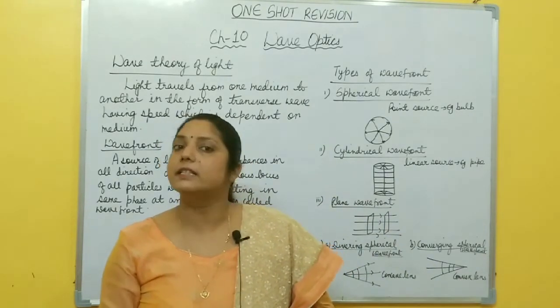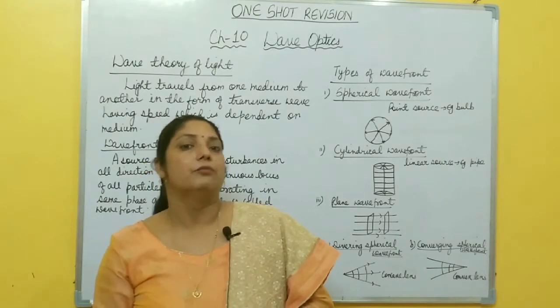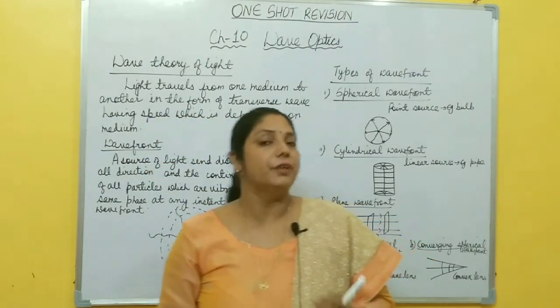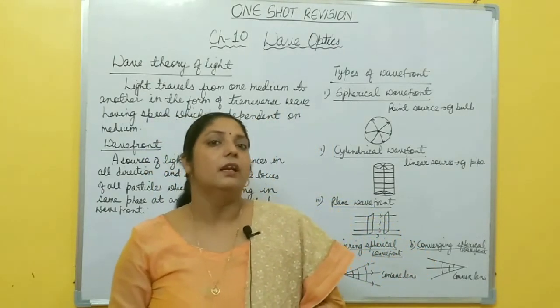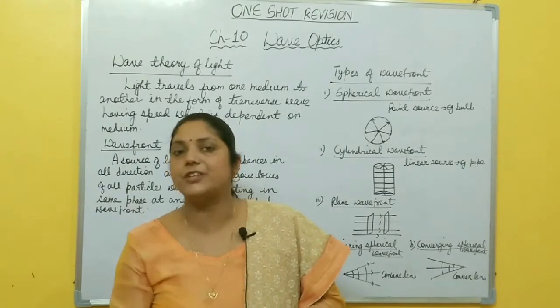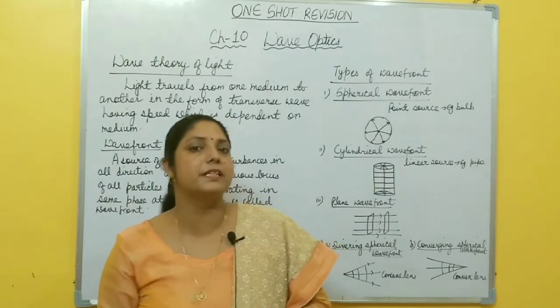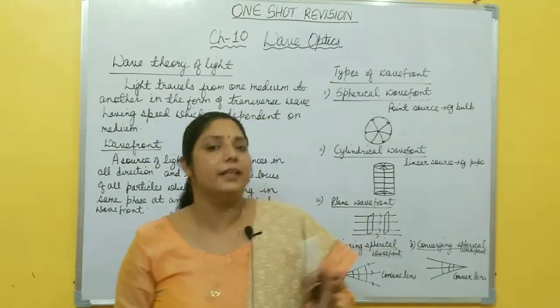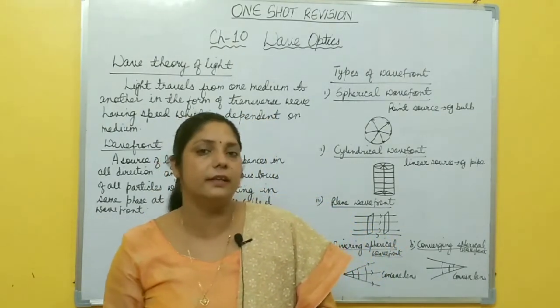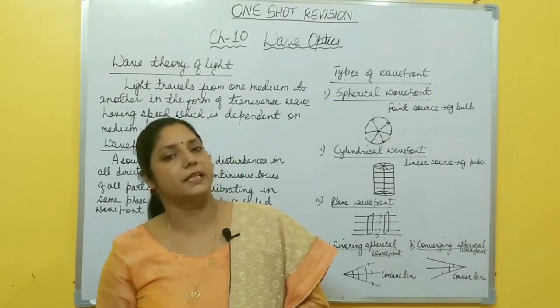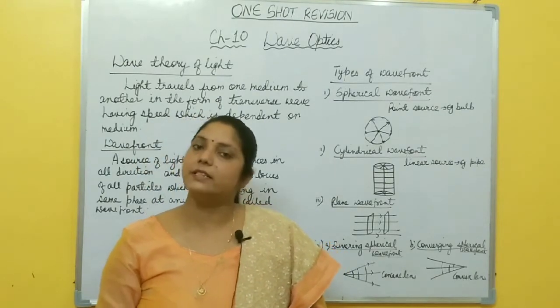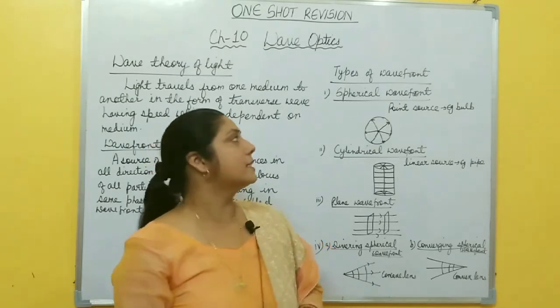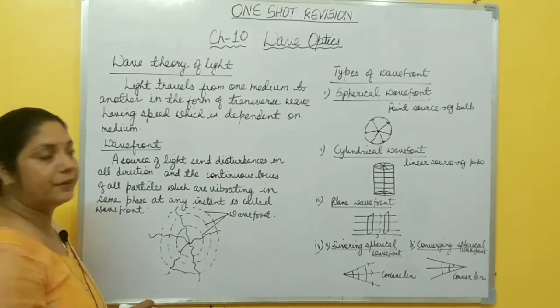But still there are some important topics like wavefront, wave theory of light, Huygens principle, proof of laws of reflection and refraction using Huygens principle, then interference, Young's double slit experiment, after that diffraction due to a single slit, fringe width. All these topics are very important. So I will discuss each topic one by one. Let us start quick revision of this chapter, wave optics.